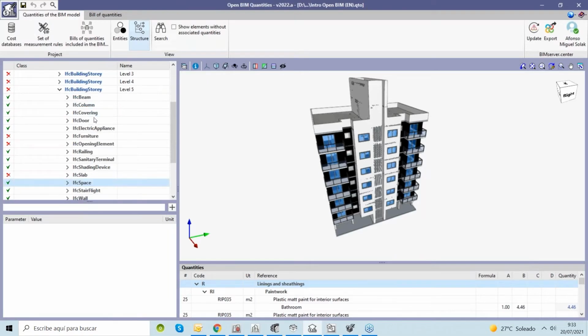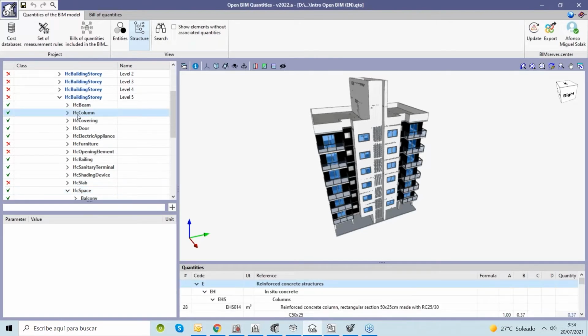Each part of the model can be used to generate the quantities related to these entities, and then we can correlate this element with items of a cost database. With that we can combine these two pieces of information, part of the BIM model with items of a database, and then extract or generate our view of quantities.